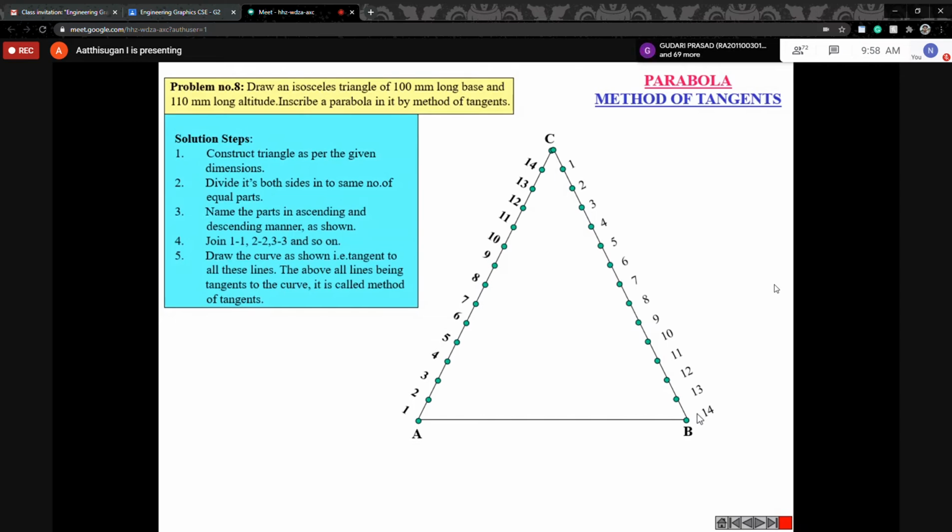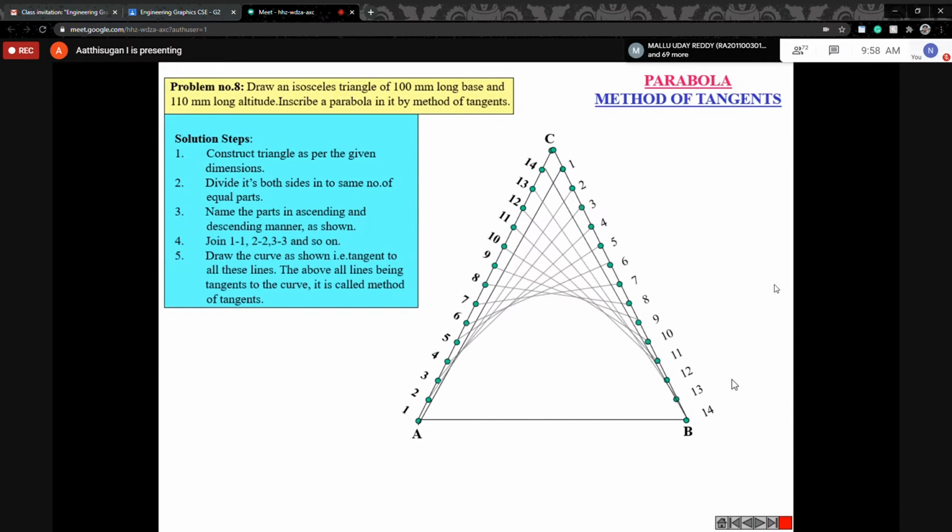Then numbering: one side ascending, the other side descending. Next, connect 1 to 1, 2 to 2, 3 to 3, 4 to 4, 5 to 5, and so on up to 14.